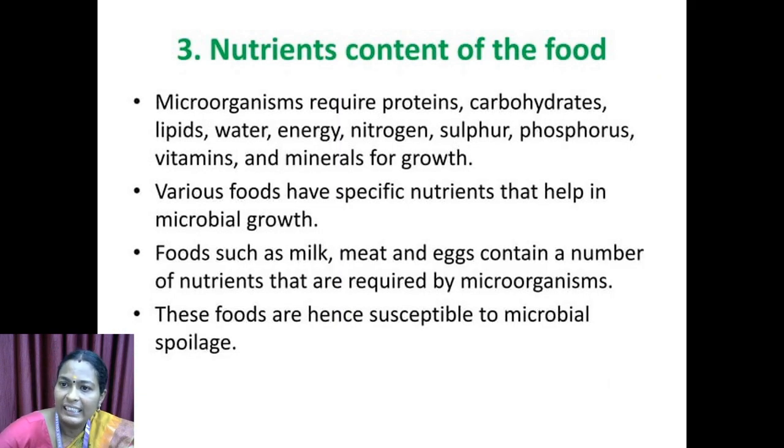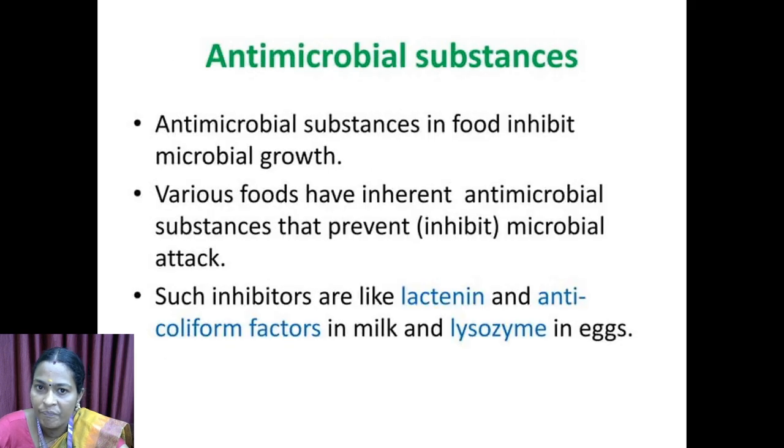Third, nutrient content of the food. Microorganisms require proteins, carbohydrates, lipids, water, energy, nitrogen, sulfur, phosphorus, vitamins and minerals for their growth. These are all nutrients. Various foods have specific nutrients that help in microbial growth. Foods such as milk, meat and eggs contain a number of nutrients that are required by microorganisms. These foods are hence susceptible to microbial spoilage.